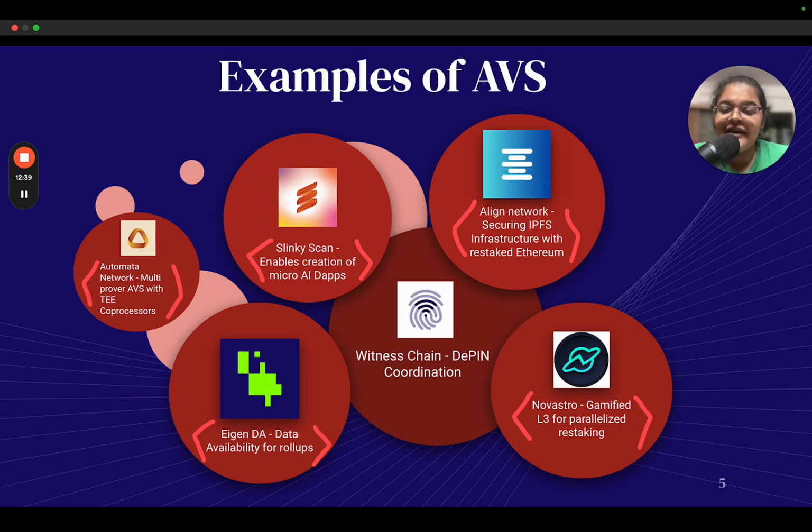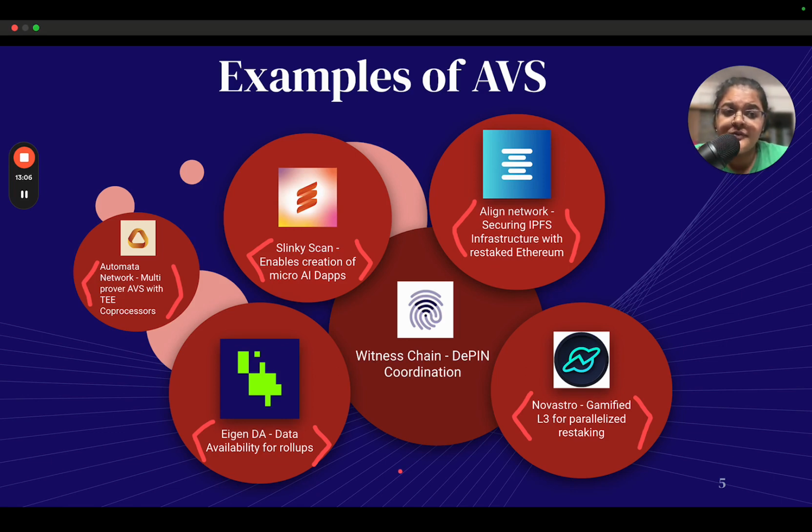And then FHE co-processors, which are for fully homomorphic encryption, are becoming popular. And TEE, also known as Trusted Execution Environment co-processor, will ensure execution integrity and help you perform computations much faster. So Automata Network was also something that I found very interesting, and I'll put links to their blogs as well, for all of these AVSs.